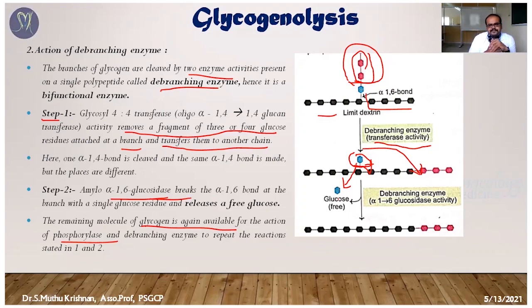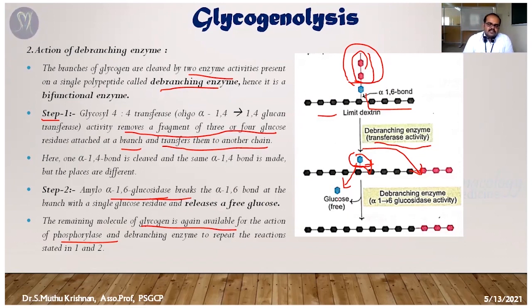In the second step, the one glucose molecule attached to the sub branch by the 1,6 glycosidic bond is cleaved by the same enzyme. Now the glucose molecule becomes free.